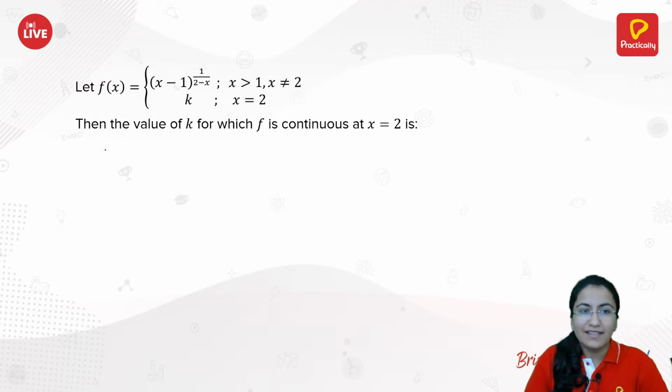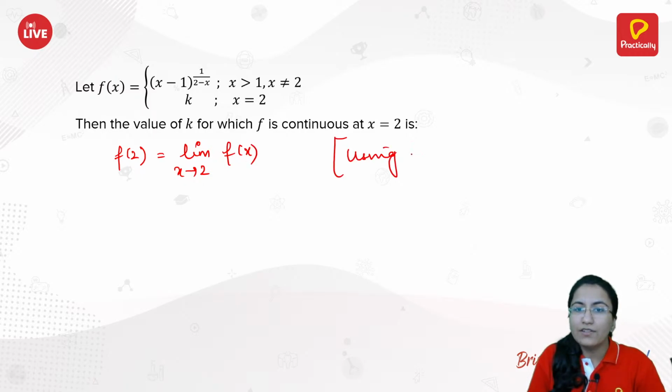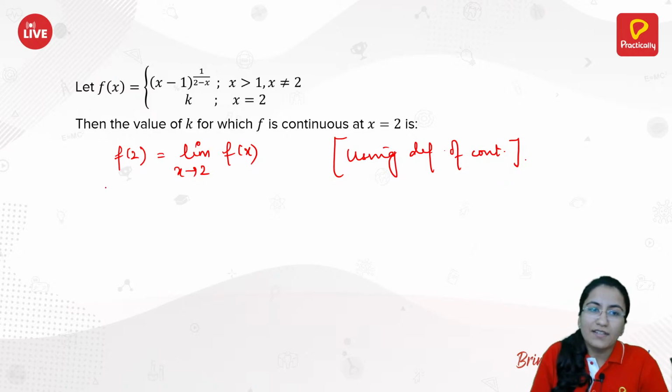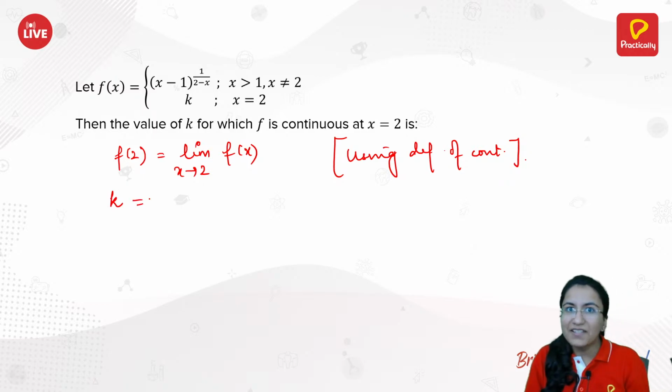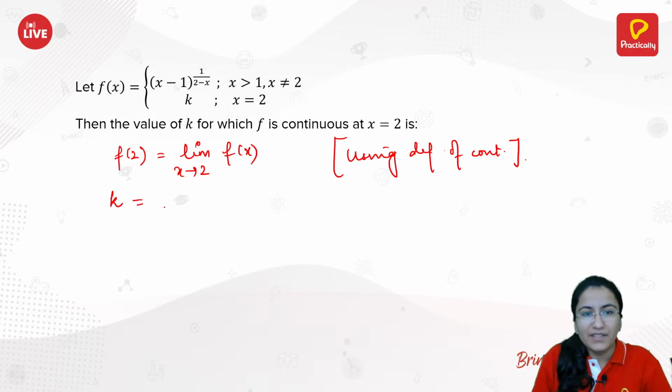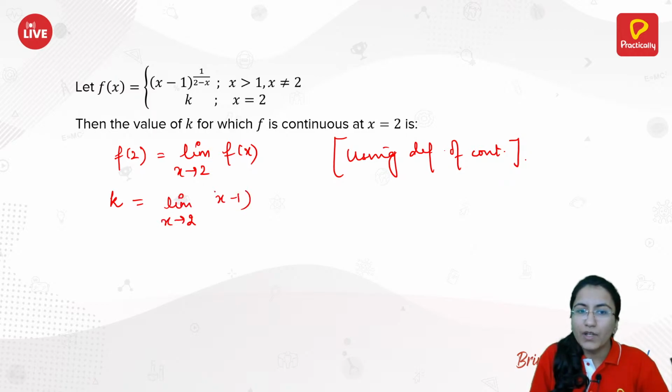So again, this time I'm writing it directly. What we can do is, we have f of 2 is the same as limit x approaches 2 of f of x. This is using the definition of continuity, right? So using the definition of continuity, we directly have this. So just put the value of f of 2 over here, that is the same as k. That is what we need to calculate. So we have limit x approaches 2 of f of x, which is x minus 1 raised to power 1 by 2 minus x.